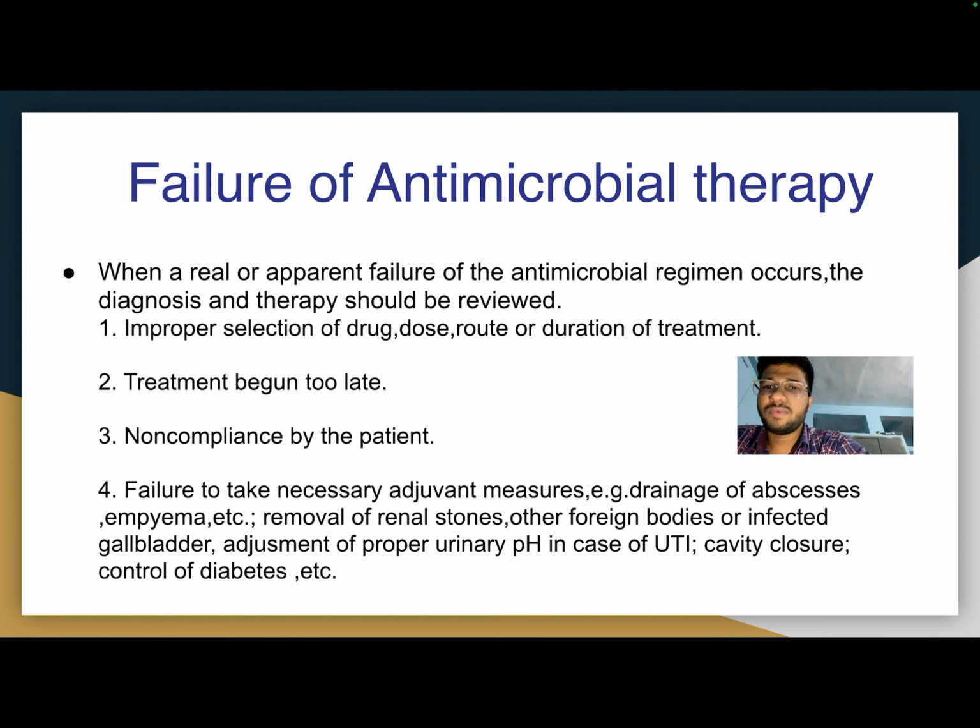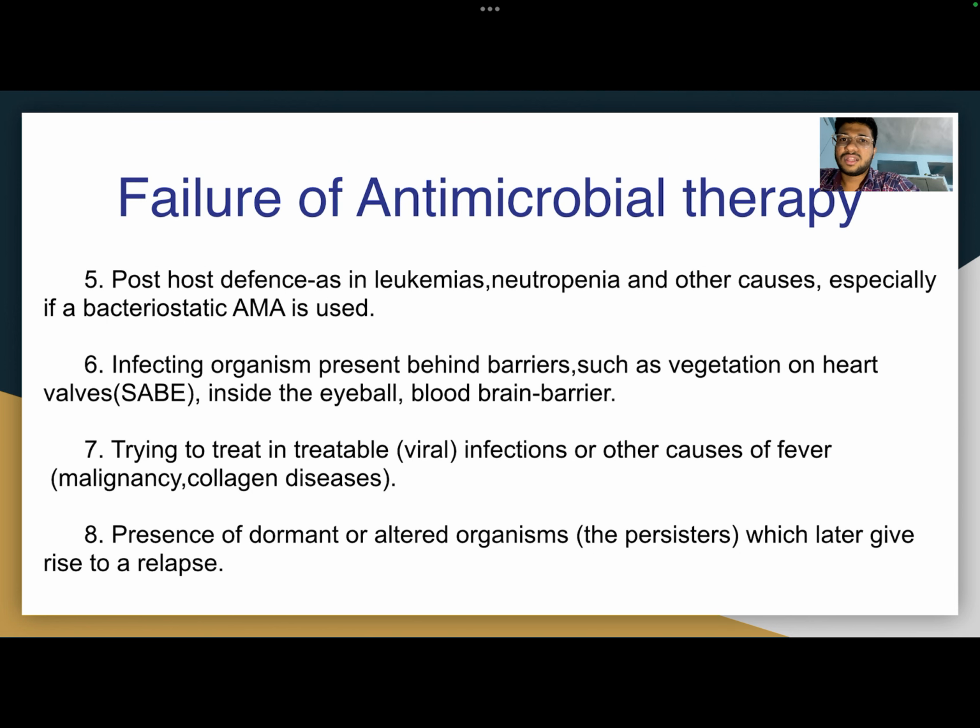Examples: drainage of abscess, empyema, etc. Removal of renal stone, other foreign bodies or infected gallbladder. Adjustment of proper urinary pH in cases of UTIs, cavity closure, control of diabetes, etc. Then the fifth one will be poor host defense as in leukemia, neutropenia and other causes, especially if a bacteriostatic antimicrobial